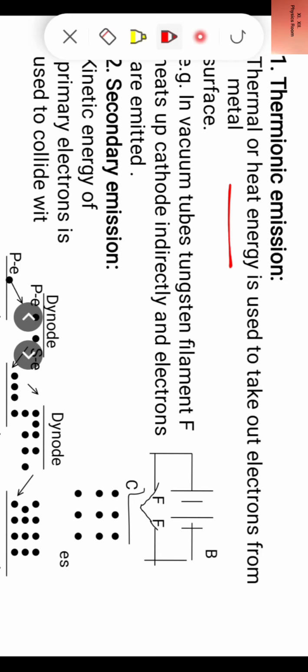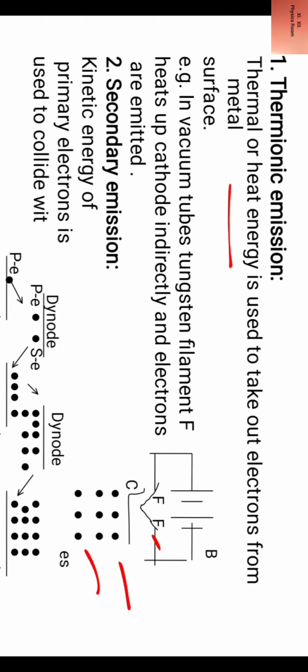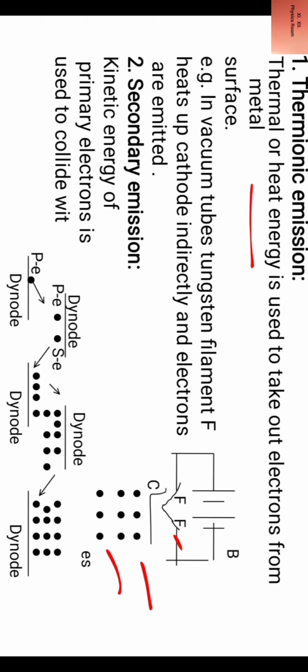For example, in vacuum tubes, tungsten filament FF heats up cathode C indirectly, and electrons are emitted out. These emitted electrons are due to thermal emission. Now second is secondary emission.